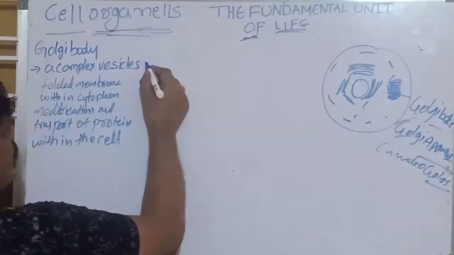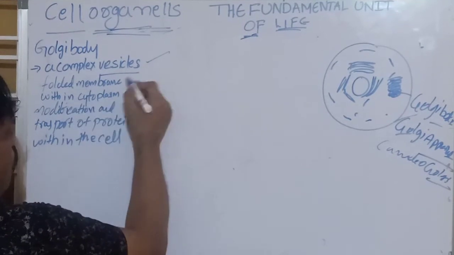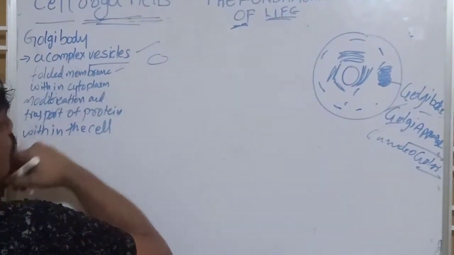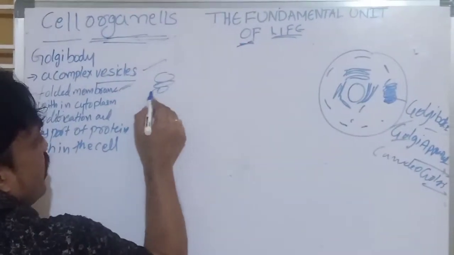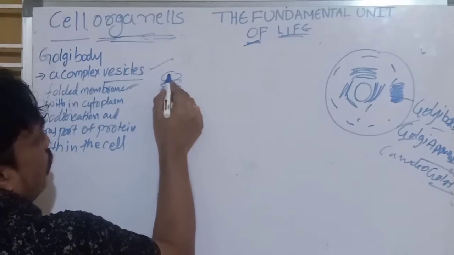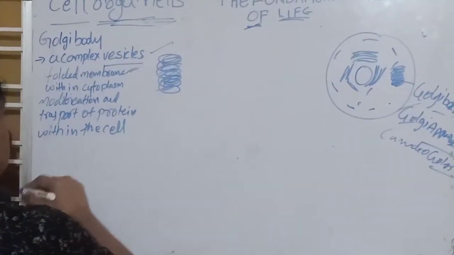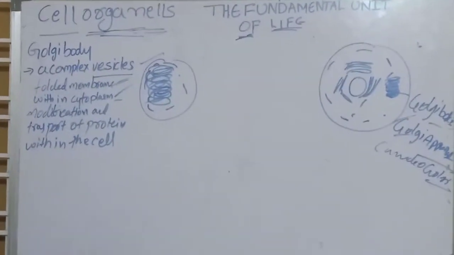Now what are the functions of Golgi apparatus? These are complex vesicles. Vesicles means sac-like structures. Complex vesicles and folded membrane. It is membrane bound, with a lot of foldings. These are located in the cytoplasm.